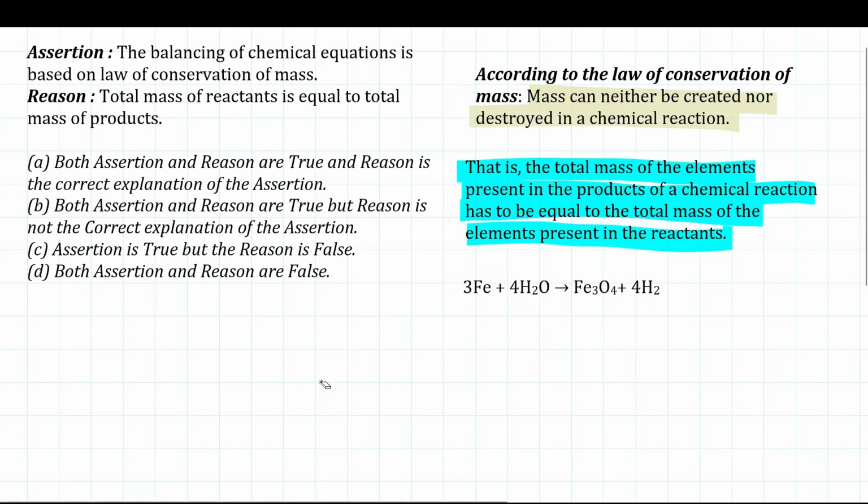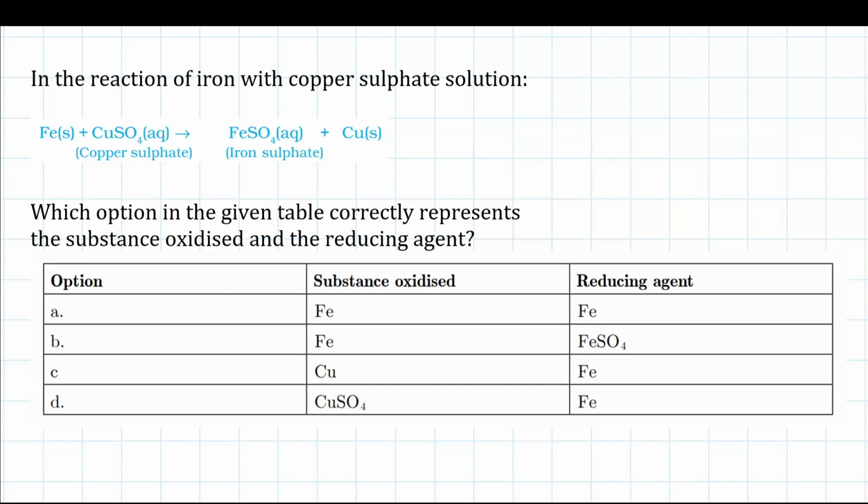So we can say that the assertion is correct and the reason is also the correct explanation. In that case, option A will be correct. That is, both assertion and reason are true and the reason is the correct explanation.